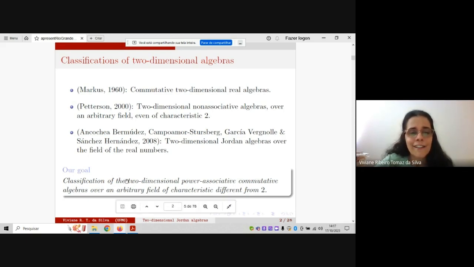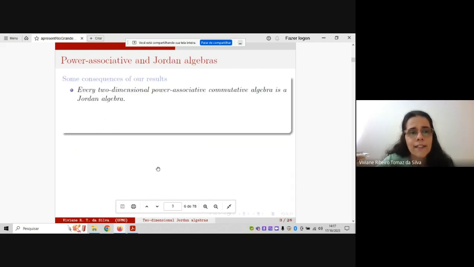Actually, as a consequence of our results, we obtain a classification for the Jordan algebras because we have proved that every two-dimensional power associative commutative algebra is a Jordan algebra.